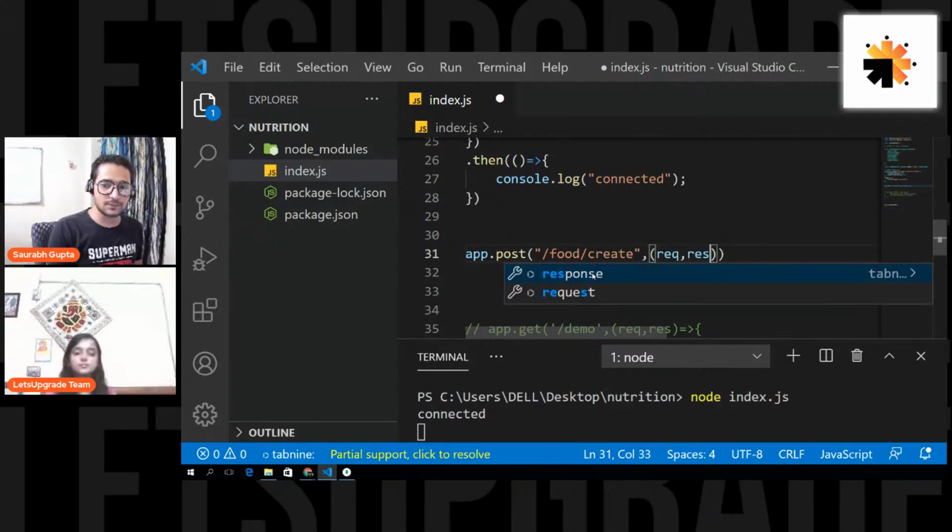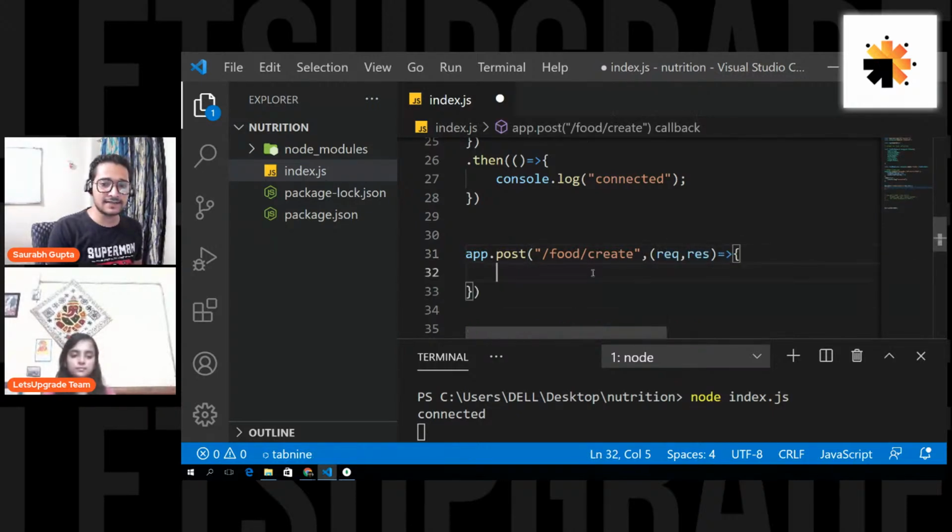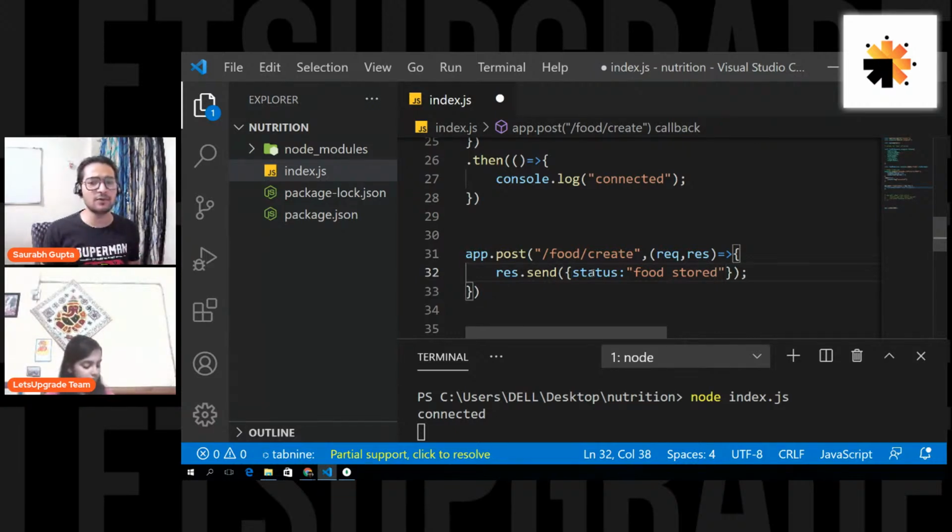Request, response. And let's send a very dummy response like response.send. You can also send a JSON object instead of just sending a string. You can say status, food stored, something like this. Right now, we are not storing any food, but that's fine.